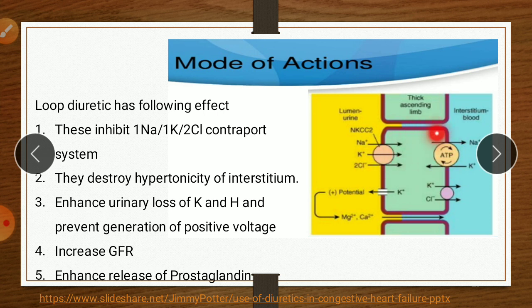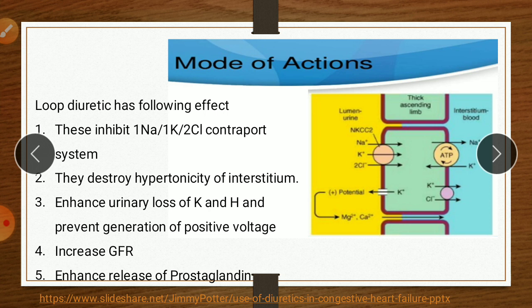As we know, osmosis means movement from lower to higher concentration. So it is the second effect of this pump. All this combined effect is important for reabsorption of 30% of the filtered load of sodium and up to 20 to 30% of the filtered load of chloride.